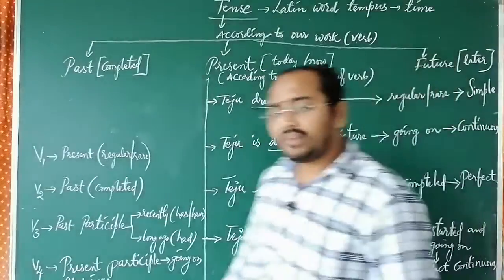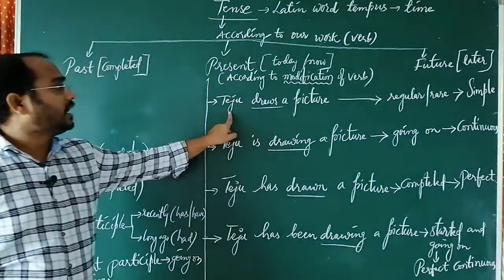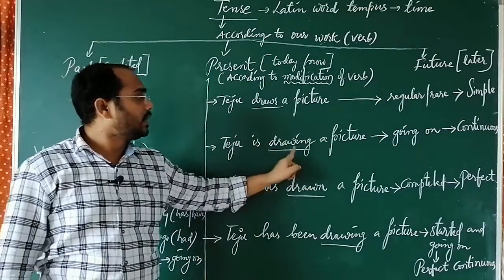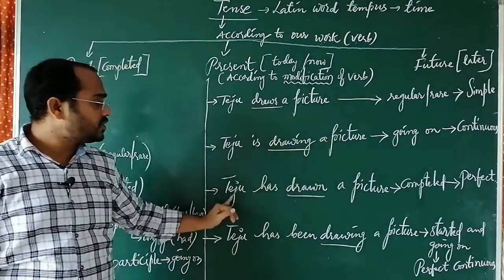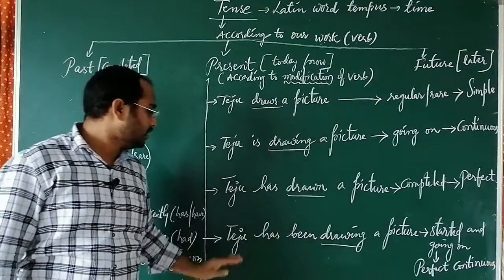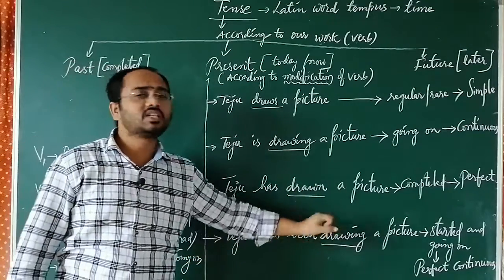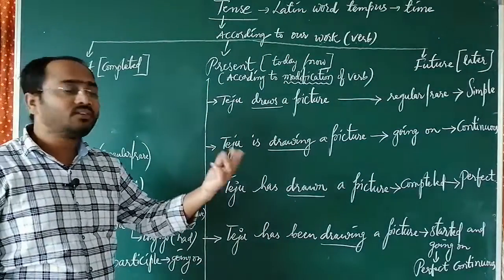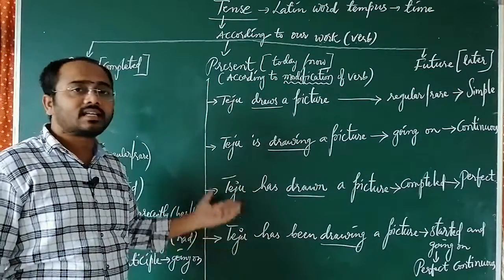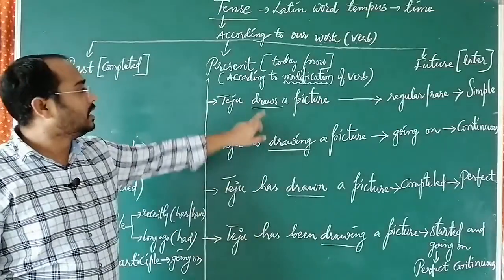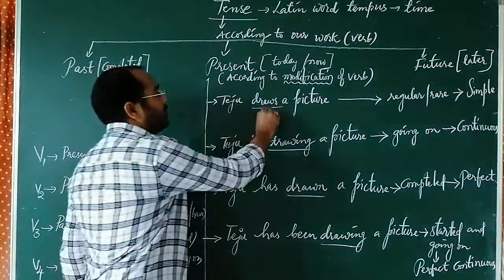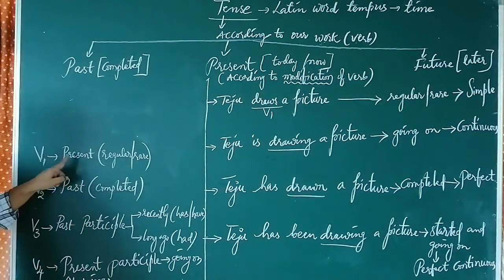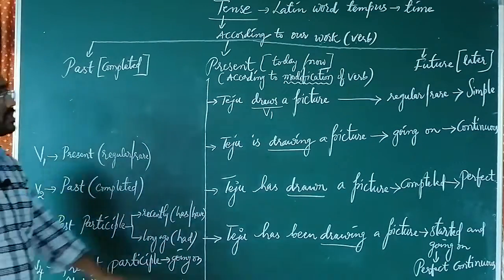Here, if you observe, I have given you four examples. Teju draws a picture. Teju is drawing a picture. Teju has drawn a picture. Teju has been drawing a picture. Four sentences are written. First, let us confirm whether these sentences are given in present, past or future. Draws, V1 form. V1 gives the meaning of present form. So 100% it is a present sentence.